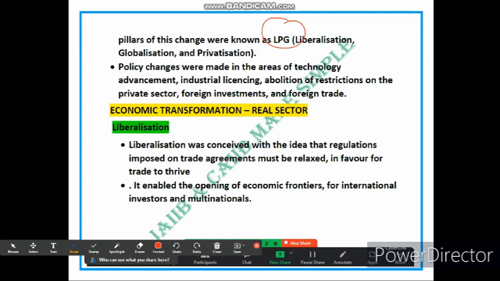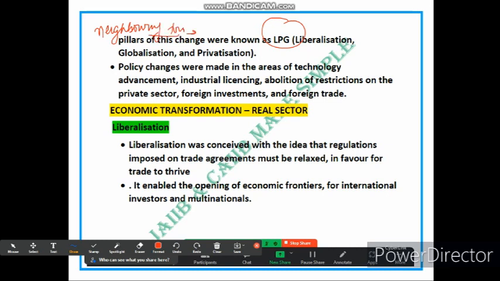So for example, imagine a company that has been operating in a small town for many years. To expand and grow, the company decides to implement three major changes. It opens up its business to customers from neighboring towns.